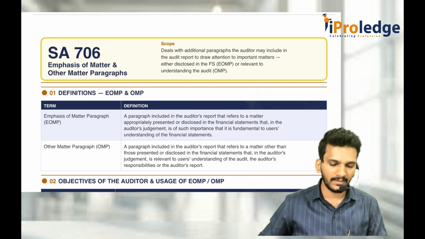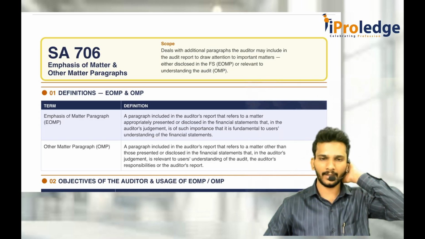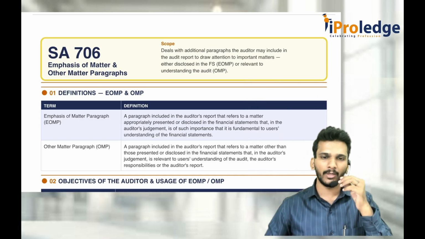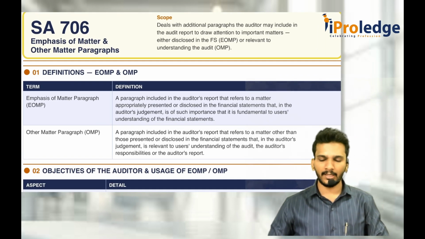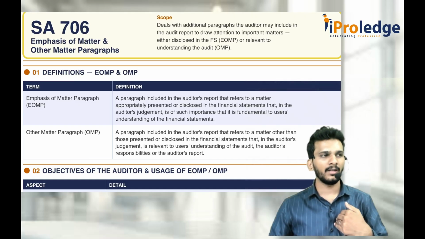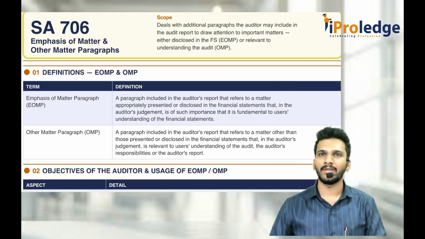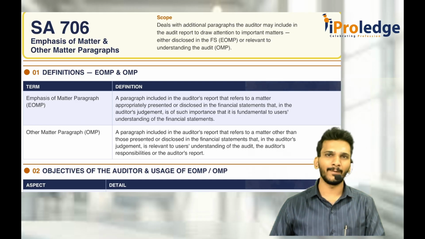Now we will begin with 706, emphasis of matter paragraph and other matter paragraph, EOM and OM paragraphs. So what are these EOM and OM paragraphs? As I told in the 705 video, whenever the auditor was doing the audit and felt some matters as important, not for his audit but to the understanding of the users of the financial statements, those matters have to be communicated in SA 706, that is, emphasis of matter paragraph.